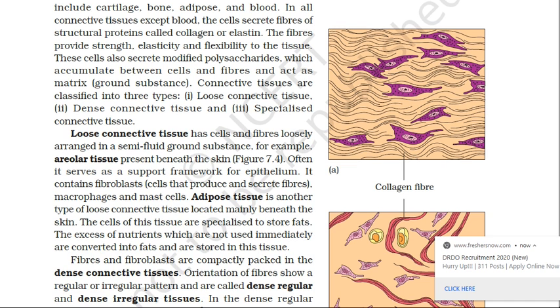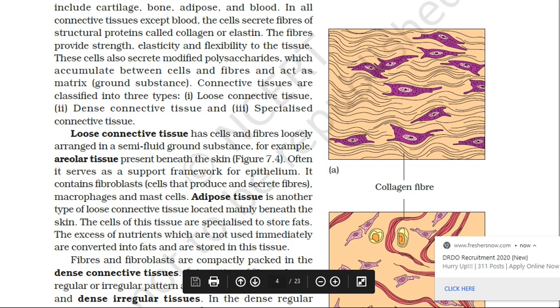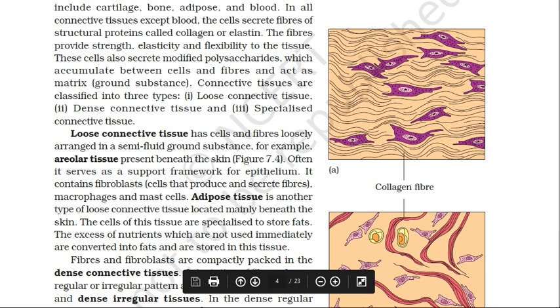Here on the screen you can see very well the dense regular tissue.